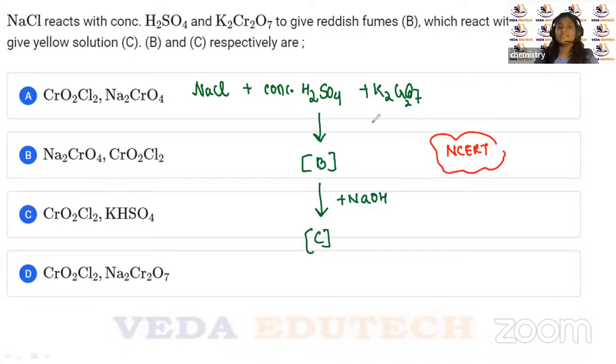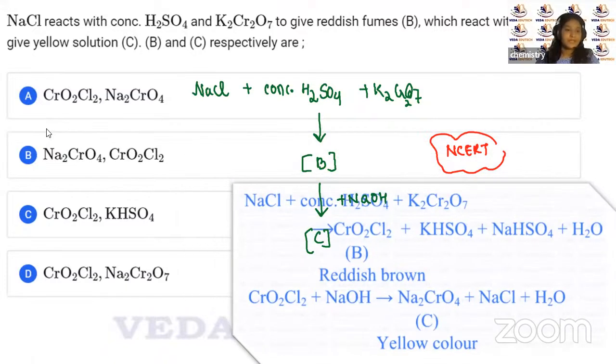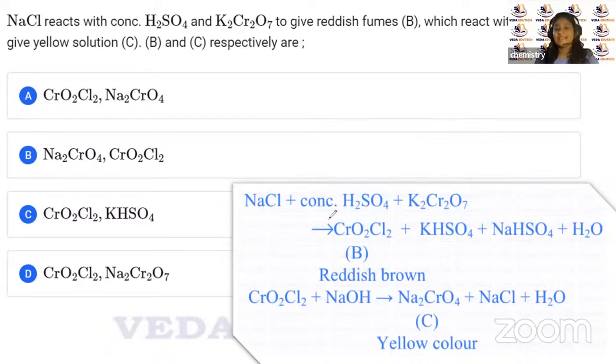So now see, children, there's one thing that you need to know, even if you don't know the compound, okay? If you see the reaction here, this is NaCl, H2SO4 and K2Cr2O7. So when it reacts, what does it give you? It gives you CrO2Cl2, right? And this is going to be which color, children? It is going to give you reddish fumes.